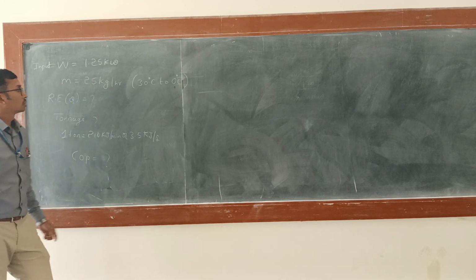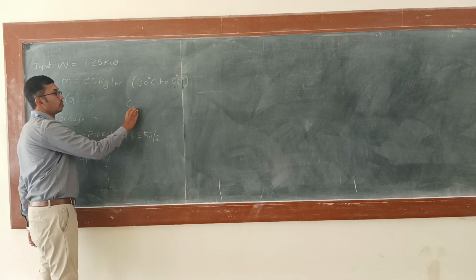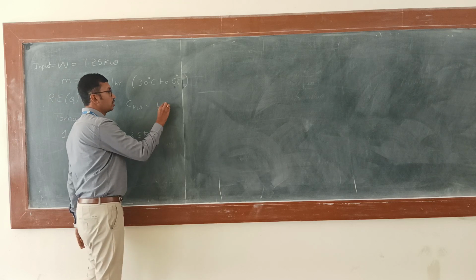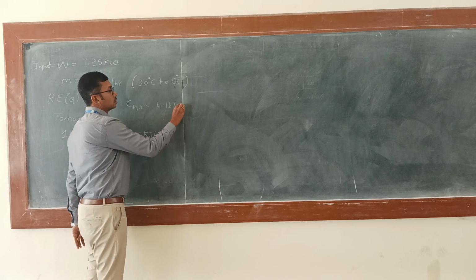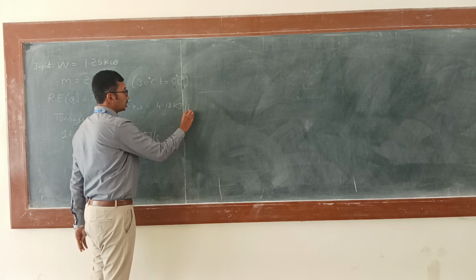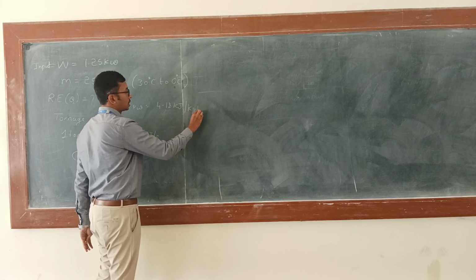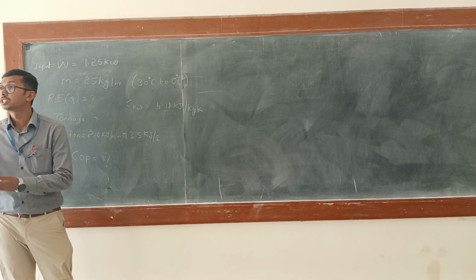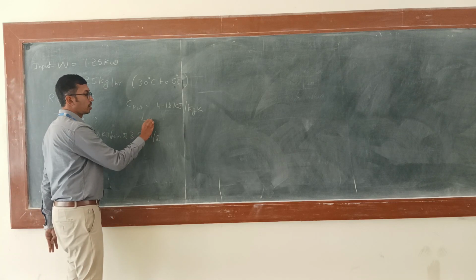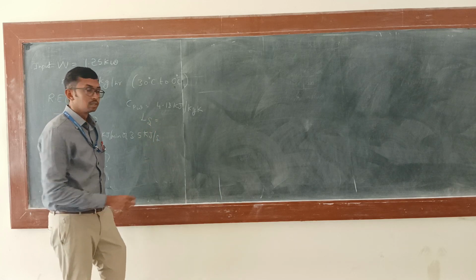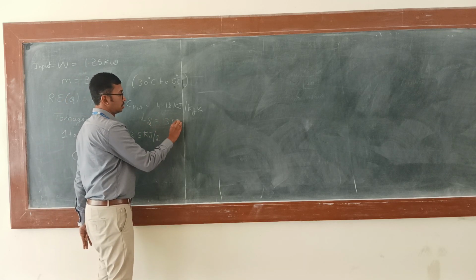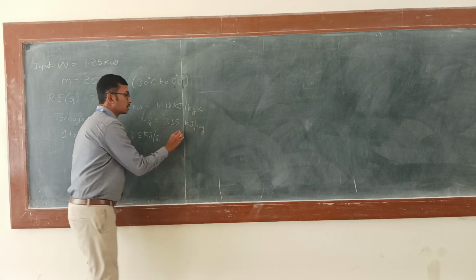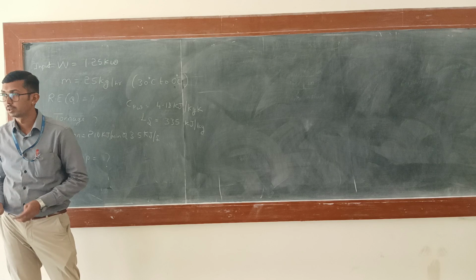Okay. So they are given the specific heat of water. How much? 4.18 kilojoule per kg Kelvin. Next, latent heat of solidification. So latent heat of solidification is how much? 335 kilojoule per kg. So these are the data available.